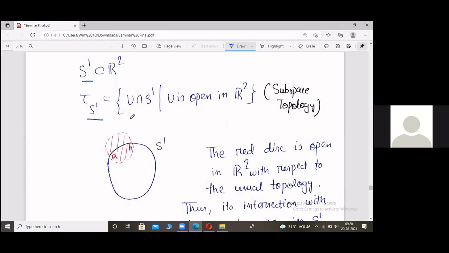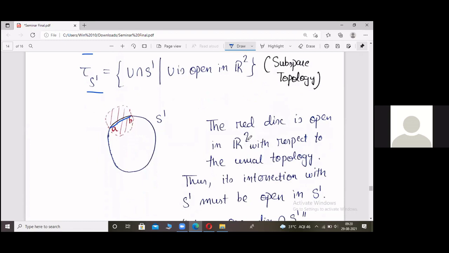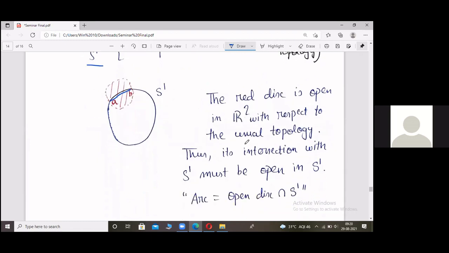So what we do is we take an open set in R2, a basic open set, that is an open disk. Now its intersection with S1 gives me what? It basically gives me an arc, right? This arc AB. Therefore, this arc AB must be open in S1 because the red disk is open in R2 with respect to the usual topology.